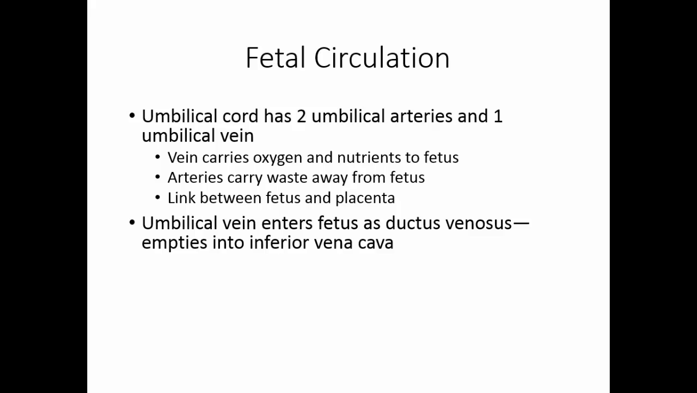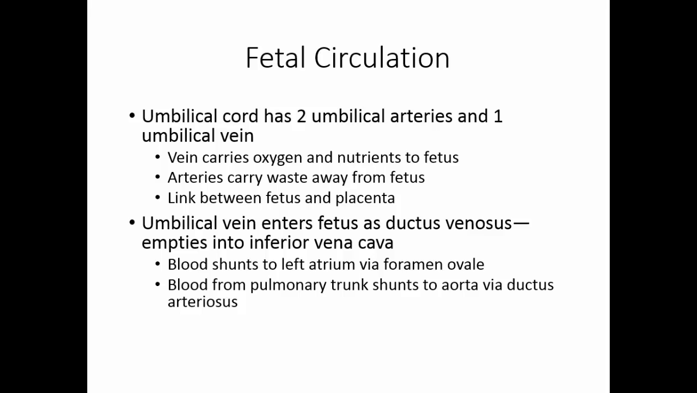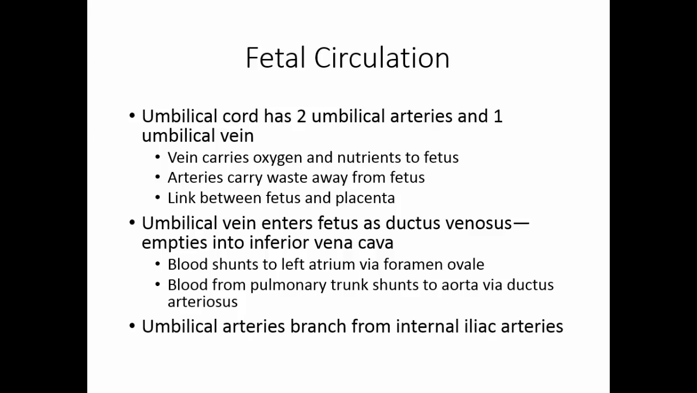The umbilical vein enters the fetus and becomes the ductus venosus. This empties into the inferior vena cava, which will empty into the right atrium of the heart. Since we don't really need to send blood to the lungs of the developing fetus, blood will shunt from the right atrium to the left atrium via the foramen ovale. Blood that gets into the pulmonary trunk, which does not need to go to the lungs, will shunt into the aorta via the ductus arteriosus. The umbilical arteries branch from the internal iliac arteries to return blood to the placenta.